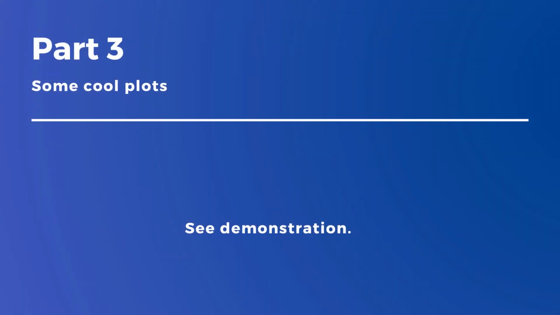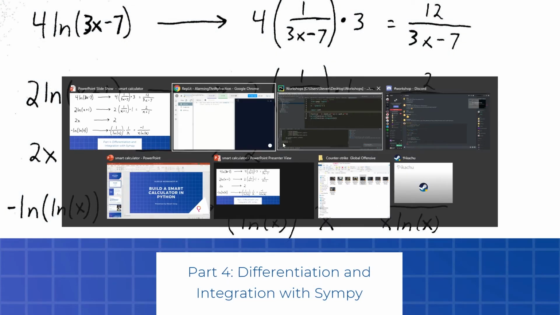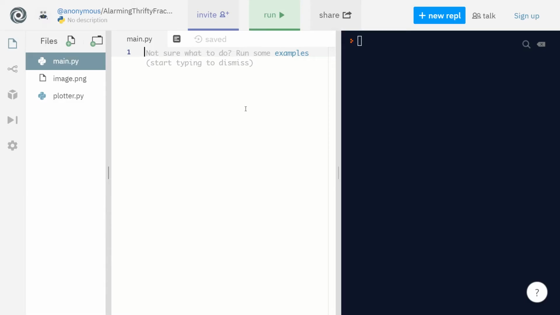This is the cool plot I showed you with my ellipse. Now we're going to do differentiation and integration with SymPy. SymPy is another library, just like Matplotlib, used to do a lot of math things, like integration and differentiation. Let's look at how it works. First, we need to import SymPy, and we want everything from SymPy. The asterisk just means we want everything: all the functions, all the classes, everything.